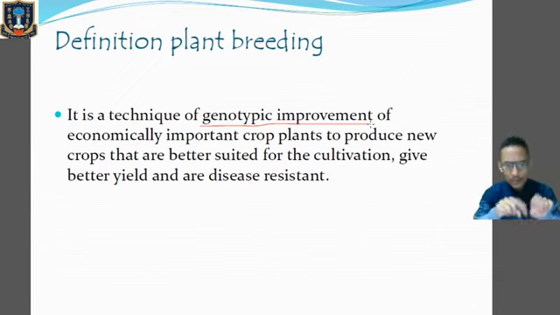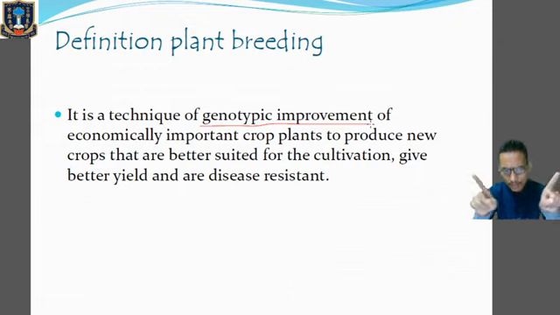That means they are trying to improve the genotypic combination of a plant. How? They combine the genes of the two plants so that the characters of both plants will go into the offspring. Now, what are those characters? From one plant we will take the gene involved in higher production, and from the other plant we will take the gene that has the property of disease resistance.